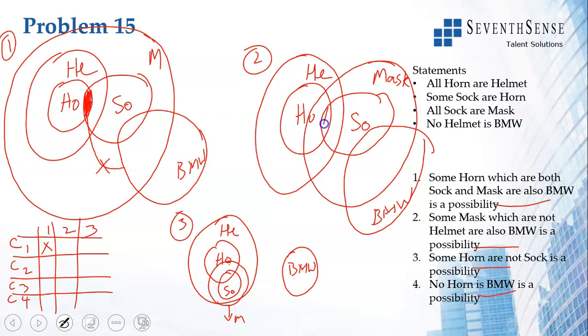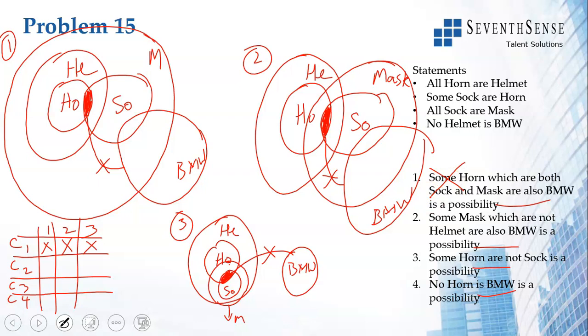Some horns which are both socks and mask, which is this. Can it be BMW? There is no overlap between this and BMW, so this is also not possible. Some horns which are both socks and mask is this area. There is no overlap between this and BMW. There is not even a single tick, hence conclusion 1 is not possible.